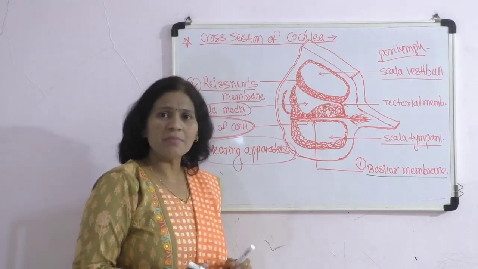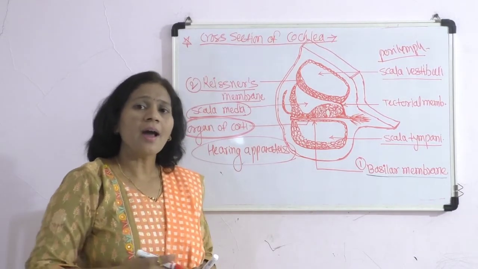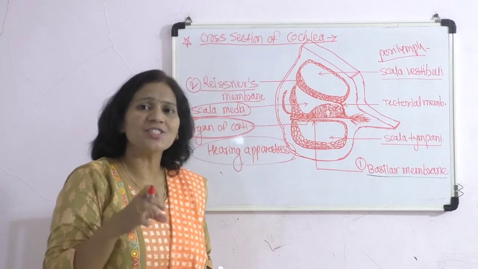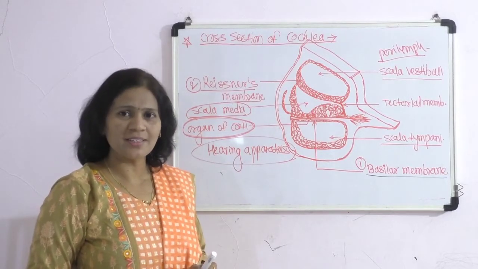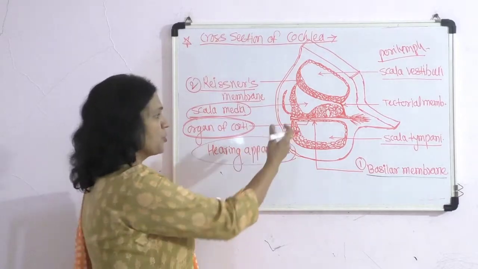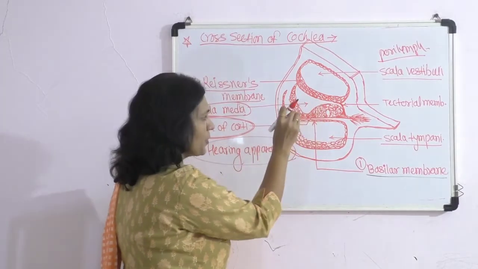So what is meant by the hearing apparatus, or how exactly do the structure and function of this organ of Corti work? Let us discuss this structure.